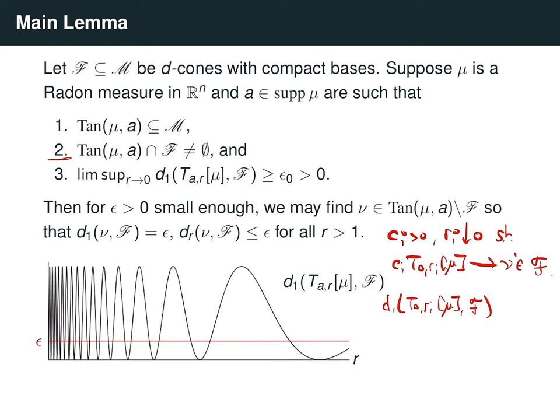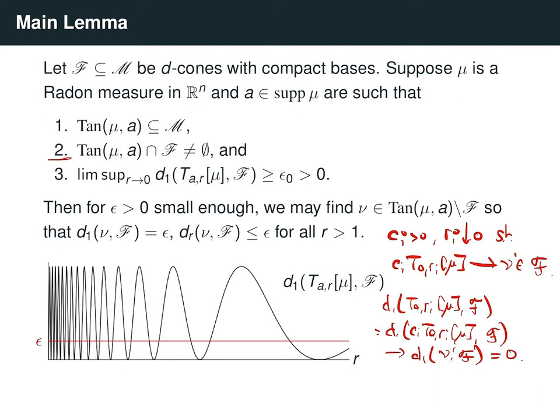So this is equal to d1 of c_i T_{a,r_i} mu to F. And because d1 is continuous with respect to weak convergence, this converges to d1 of nu prime to curly F. But since nu prime is an element of F, this is equal to 0.